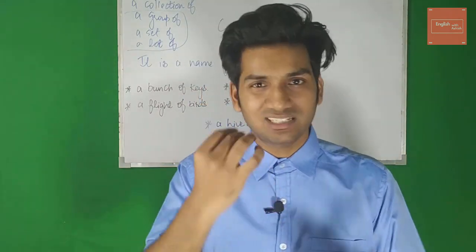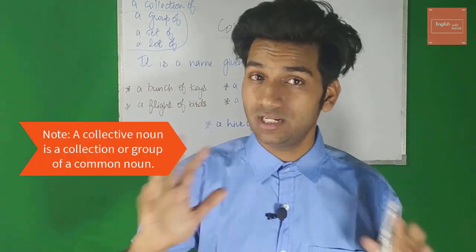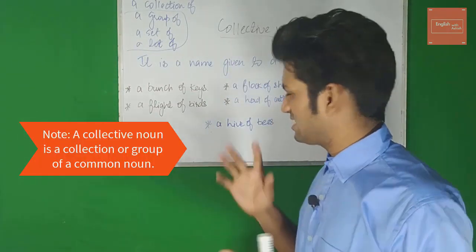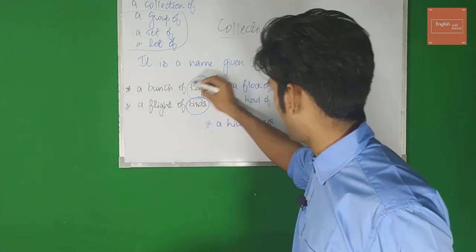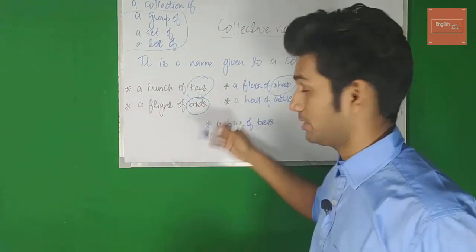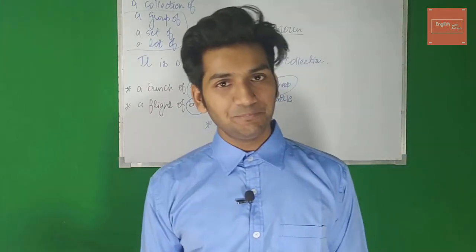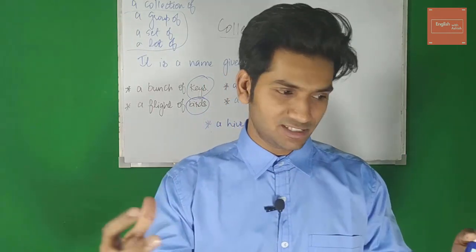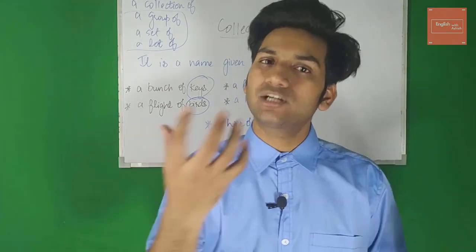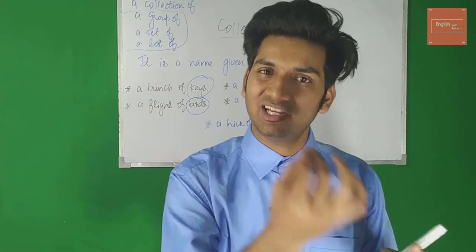So a collective noun is nothing but a collection of something, of a common noun. If you notice one thing, it's a collection of a common noun. Bird is a common noun. Key is a common noun. Sheep is a common noun. All right, bird. So many birds, different types of birds, right? So it's a collection of a common noun. When so many things or places or animals or any common noun come together, you give that collection a name, and that name is nothing but a collective noun.